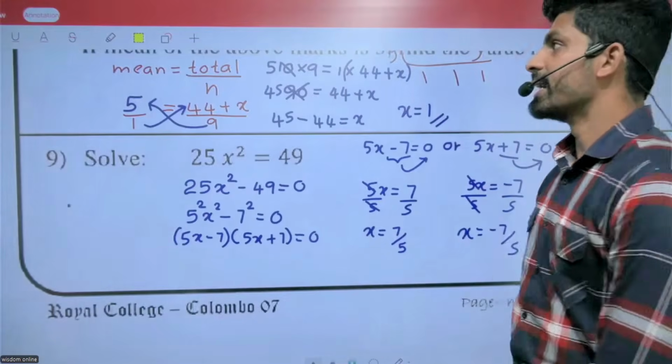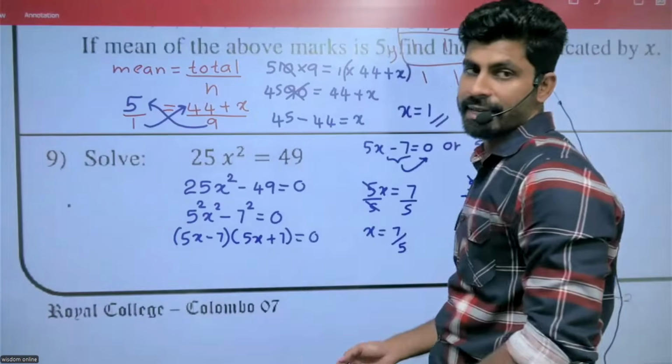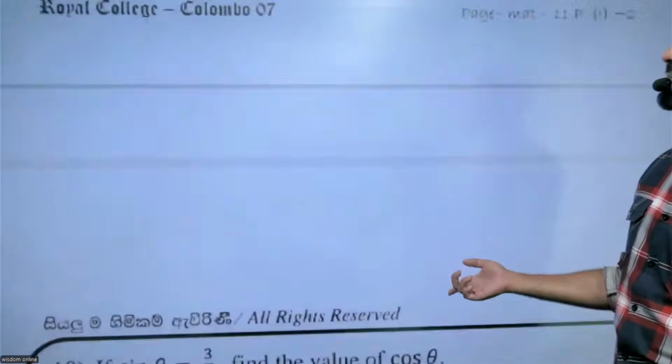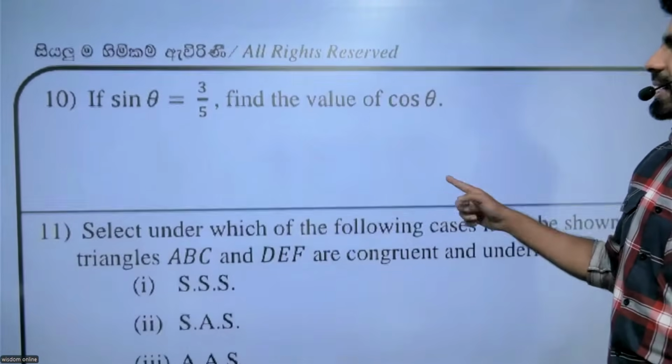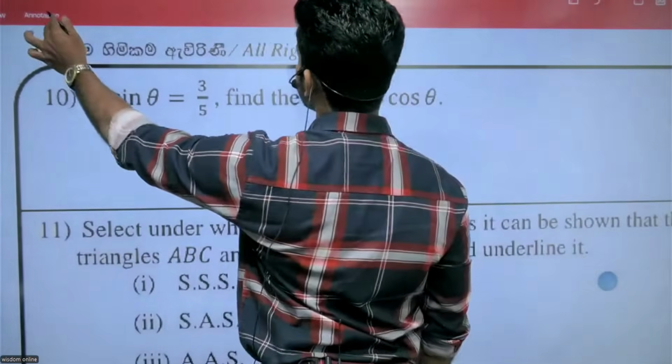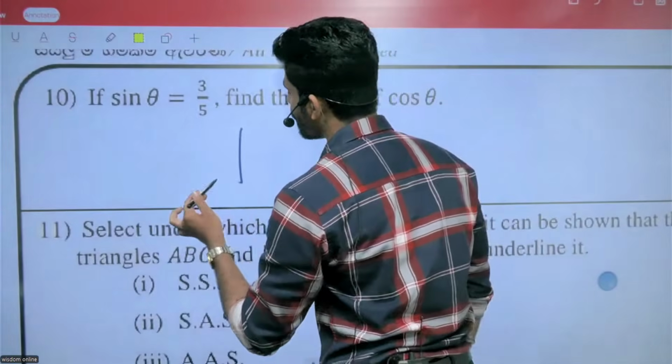Let's quickly move to question number 10. Sin theta equals 3 over 5.